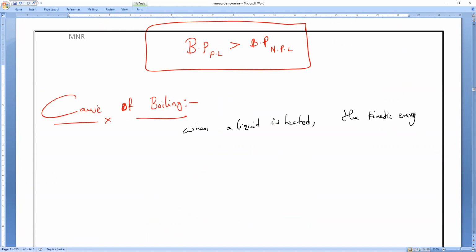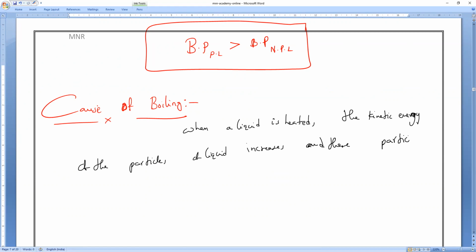The kinetic energy of the particles of the liquid increases, so are they moving fast or slowly? The particles will move faster.